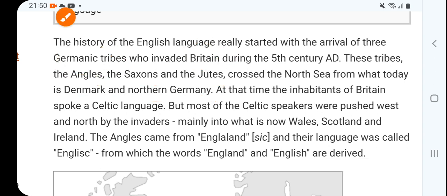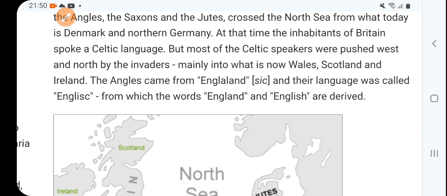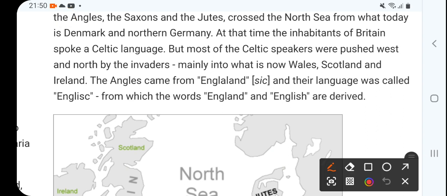At the same time, the inhabitants of Britain spoke the Celtic language. Very interesting that Britain's inhabitants used to speak Celtic, and then these tribes came.